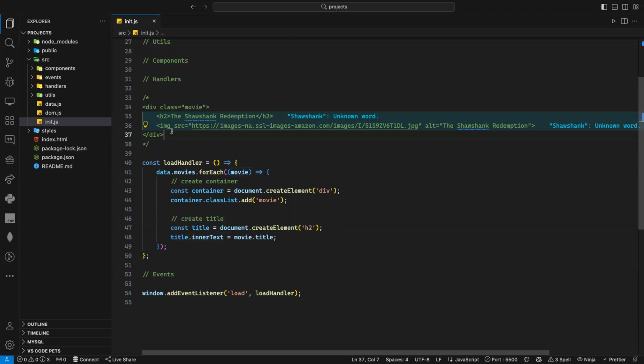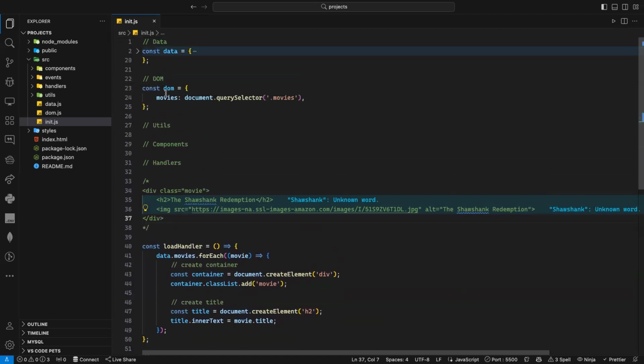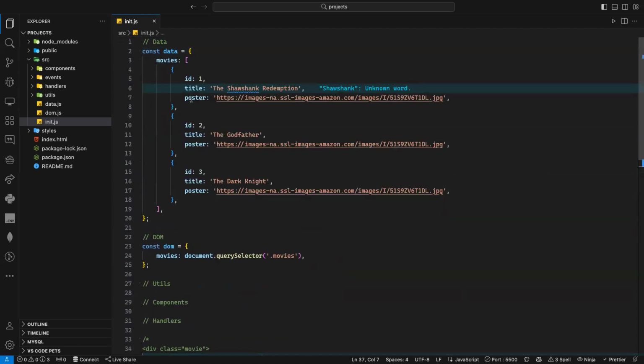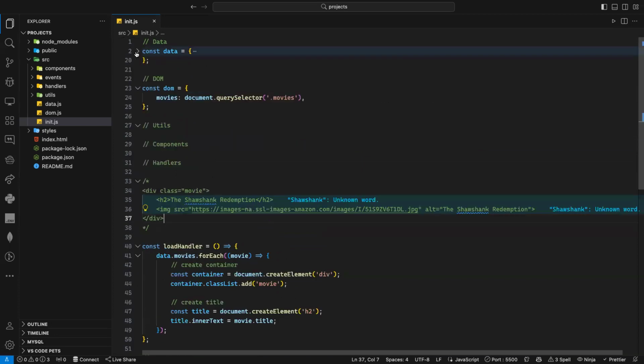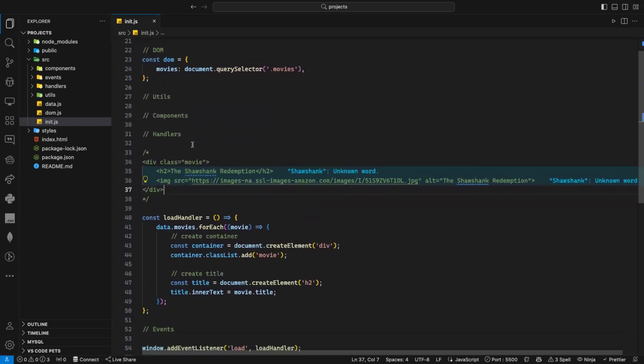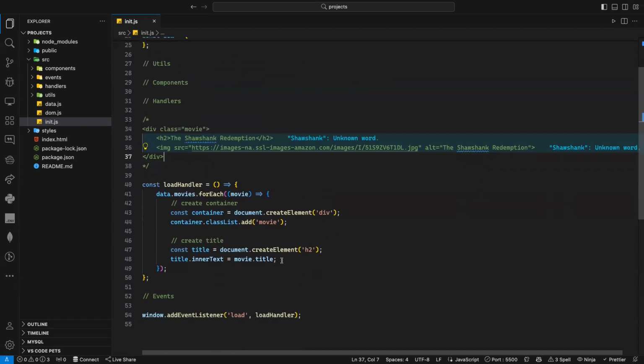I'm just passing it. Now I need to create an image. I need to pass the source. In the source I have, if I go back here to my movies, I have posters. That will be my source, SRC. And I don't have alt, but I can use the movie title as alt if I want to, because I need to add the alt as well. So I'm just trying to create this element.